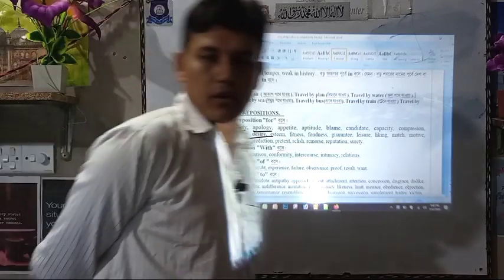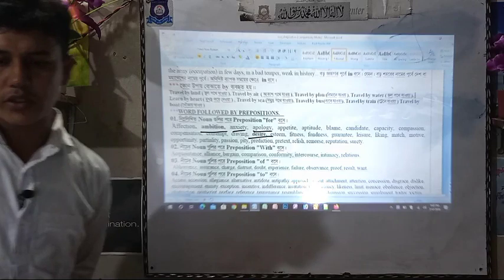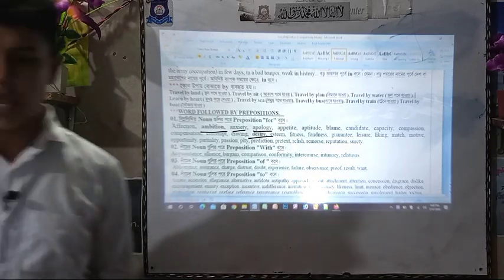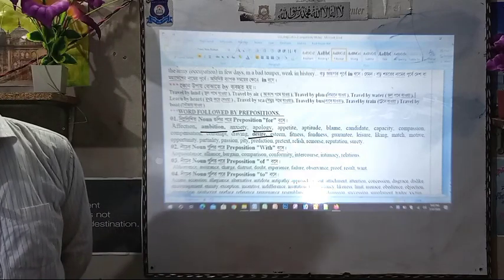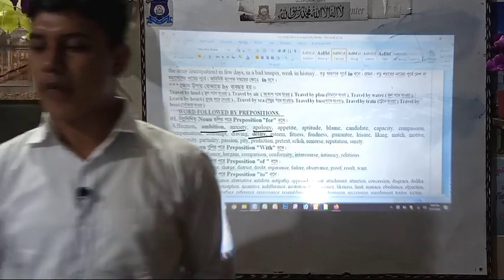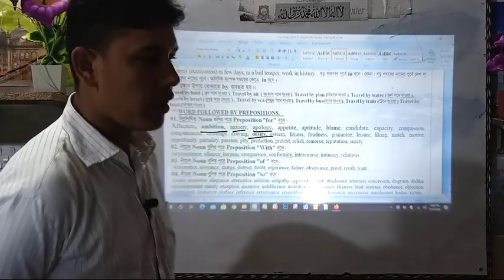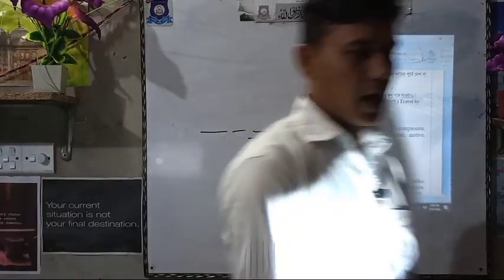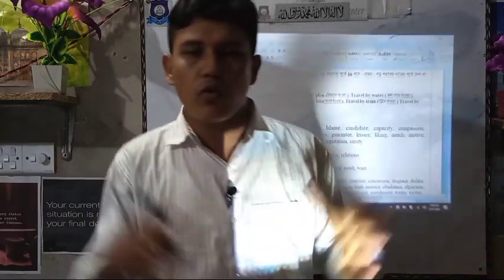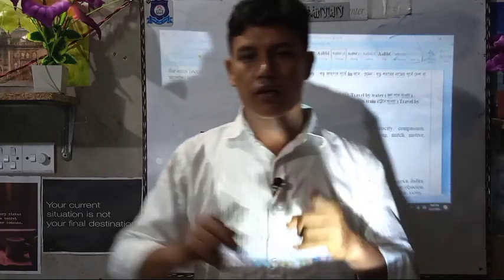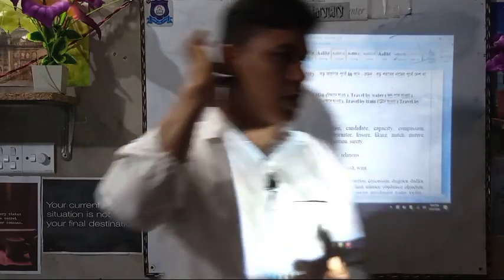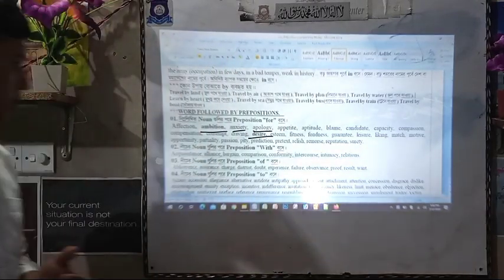We can use for. Okay guys, now come number 2. Look at the preposition where we can use with. Number 2: acquaintance with, alliance with, bargain with, comparison with, conformity with, intercourse with, intimacy with, relations with. When we have a relation with someone, I have a relation with my friend, with my father, with anyone else, we can use only with, combined. When one plus one persons are involved, we can add with. I have good relations with my teachers, I have good relations with my friends.